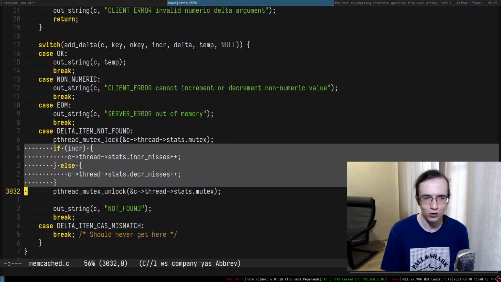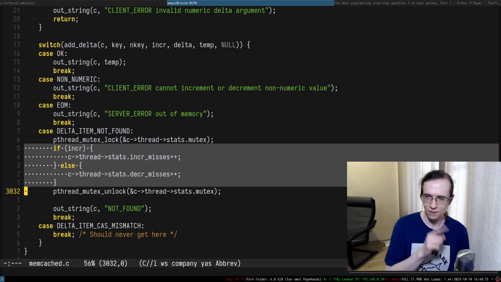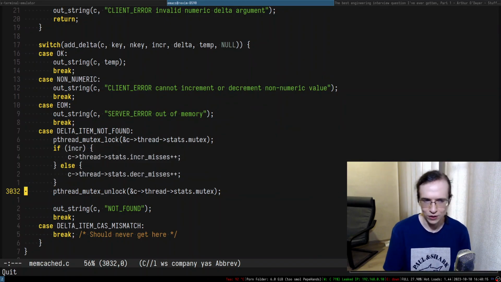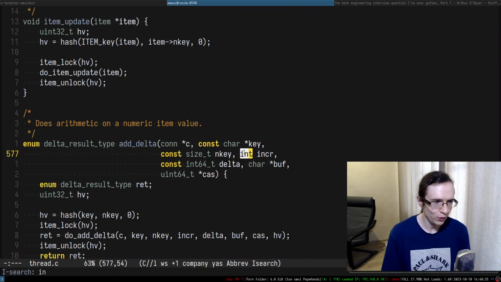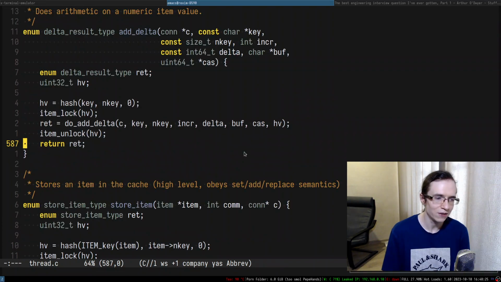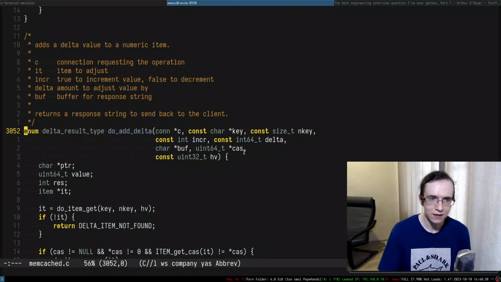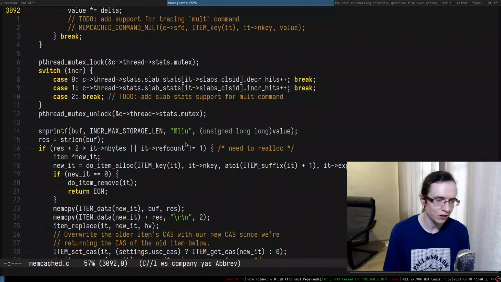Ooh, that is dangerous. I think I missed something in here. That is dangerous, right? So we'll probably have to extend this place as well. We'll get to that. So in add delta, inc is an integer. Okay, so how else do we use inc? So we just pass it to do add delta. Within this thing, inc is an integer, right? And within this thing, everything's fine.